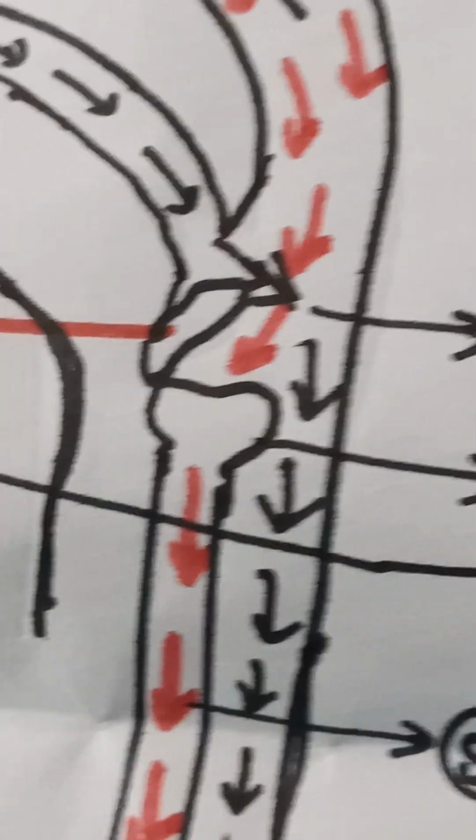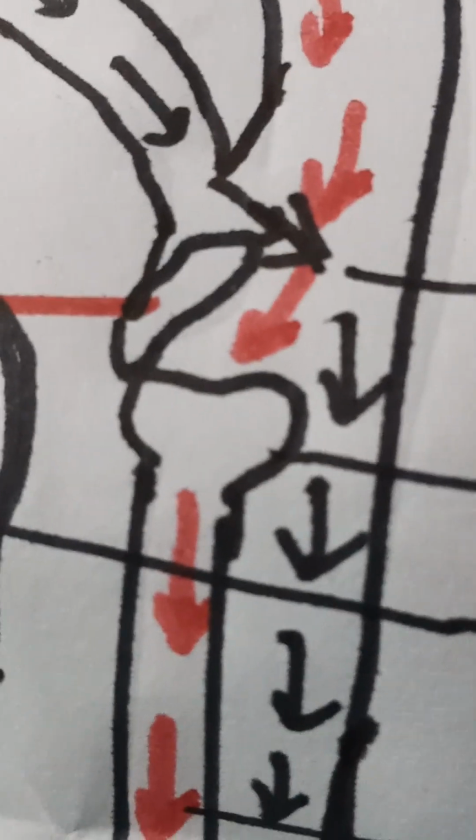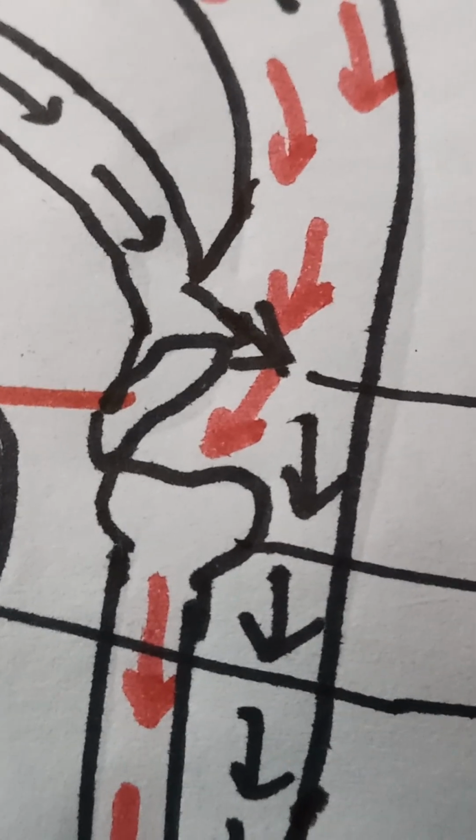Here in the pharynx, one more important part is there, that is the epiglottis. Epiglottis is a lid-like structure which covers the larynx part.